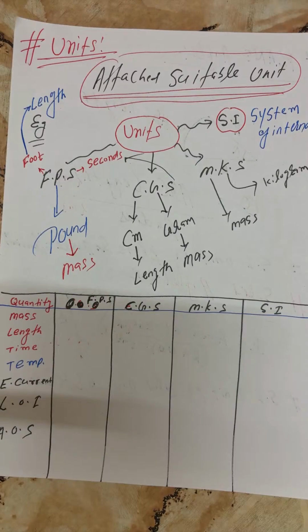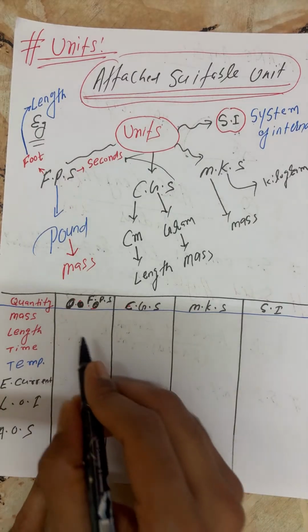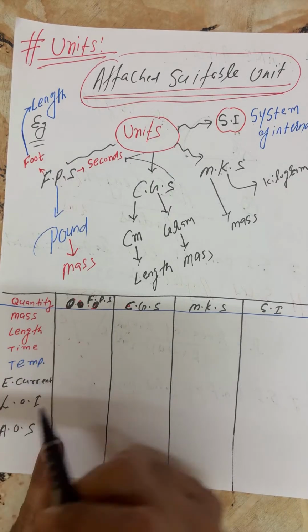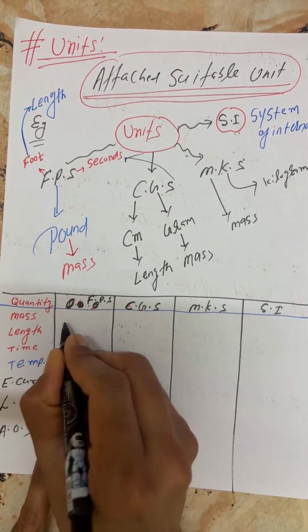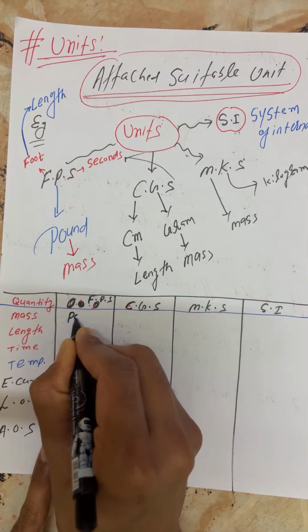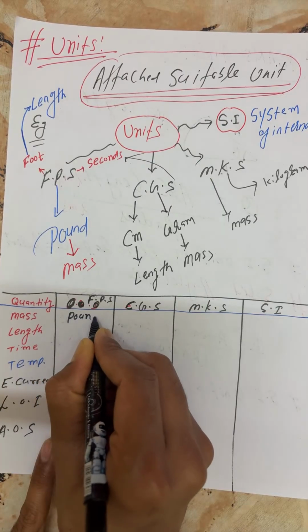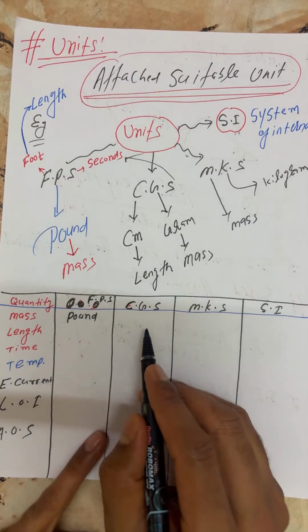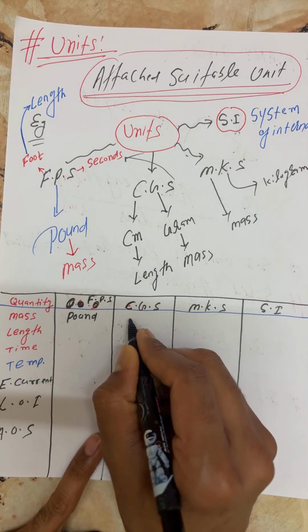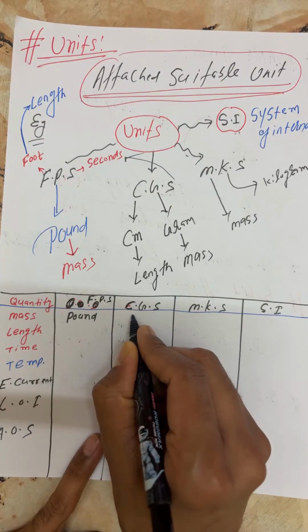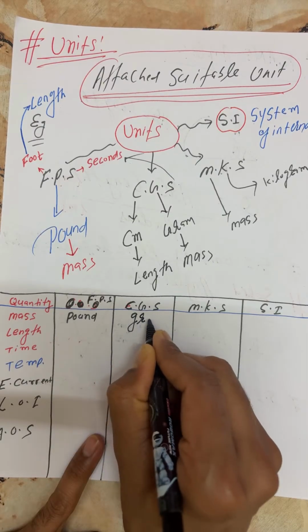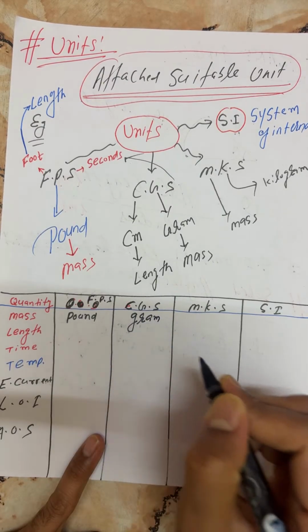Here, beta, I'll go through all the things individually, one by one. First, tell me, everyone, what is the mass unit in FPS? Pound. So you can write here: pound. What is the CGS unit of mass? Write in the chat box. You will enjoy the class and you will learn. This is gram.